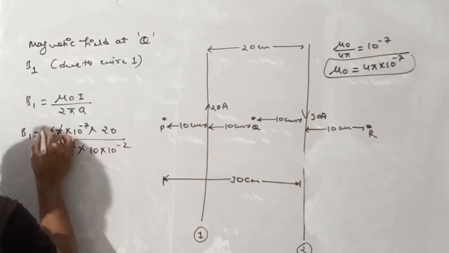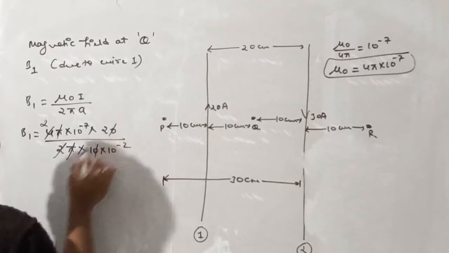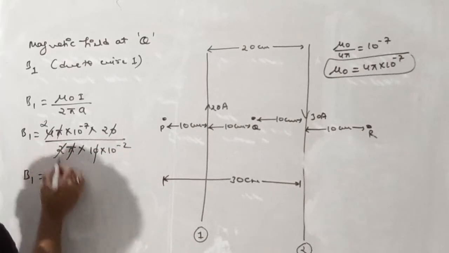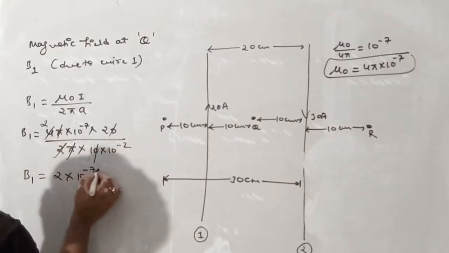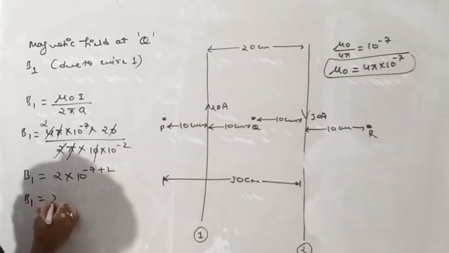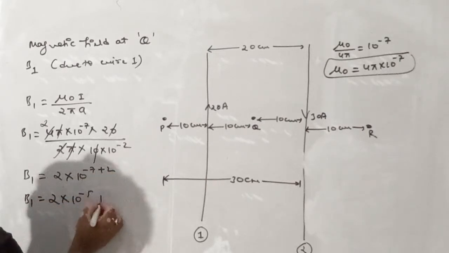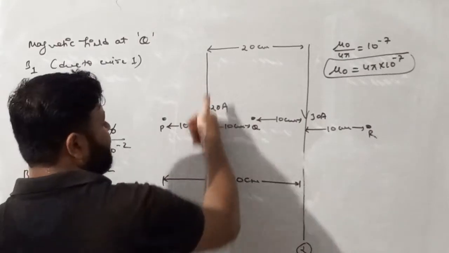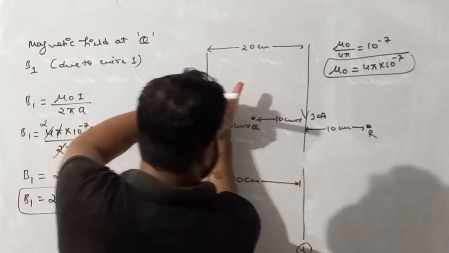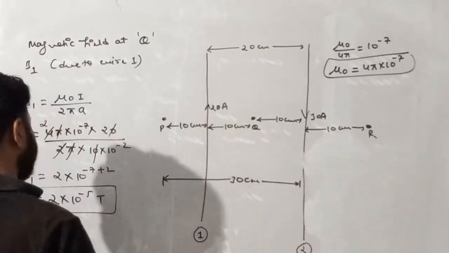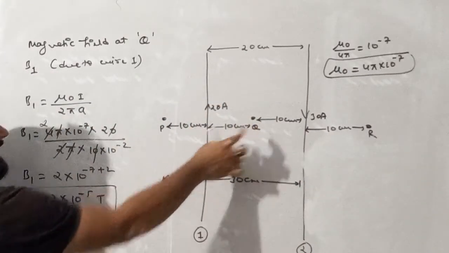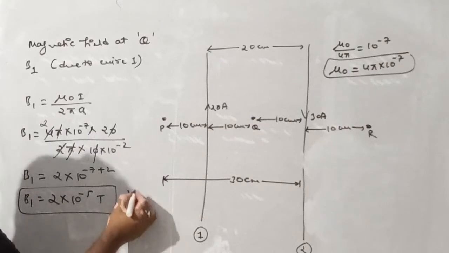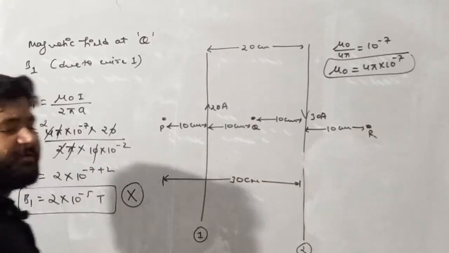Pi, 2 2s are 4. So 10 gets cancelled. So B1 becomes equal to 2 into 10 raised power minus 7 plus 2. So B1 equals 2 into 10 raised power minus 5 Tesla. Now check the direction. So this is the direction of current. Curl your fingers. Curling of fingers goes inside. So due to this wire at point Q, the direction of magnetic field is inside. So I'll use the cross symbol.